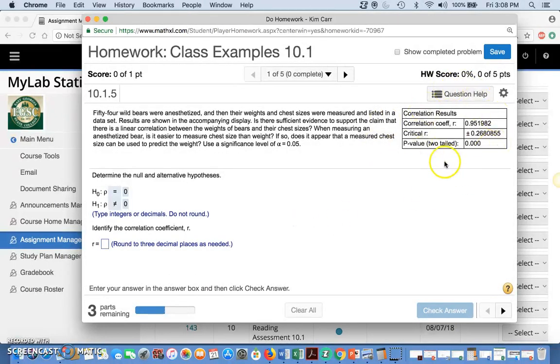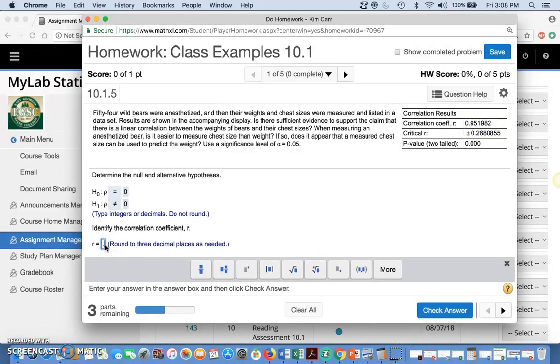Okay, what we're doing is reading from this chart. It says identify the correlation coefficient R. That's this part up here, and they want it to 3 decimal places. This 9 rounds that up. So that's 0.952.